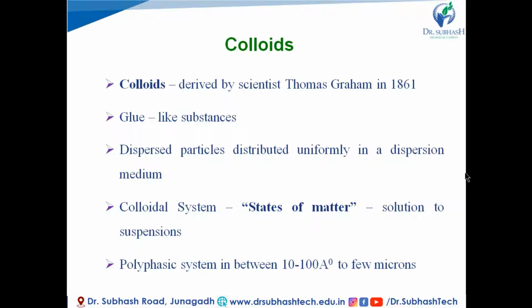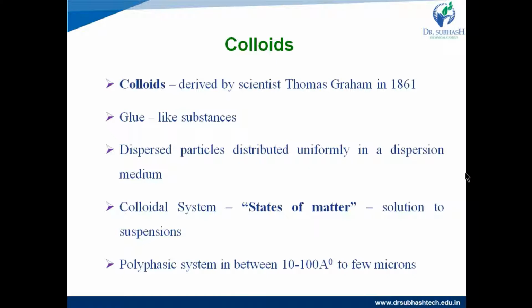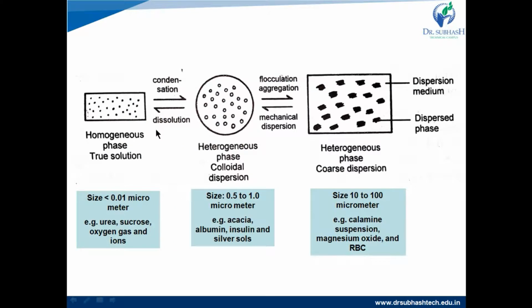Colloids are also a polyphasic system which has a size between 10 to 100 angstrom up to a few microns. As there is more than one phase, they are known as a polyphasic system. In this pictorial view we can see the homogeneous phase or true solution, the heterogeneous phase, that means the colloidal dispersion, and the heterogeneous phase, coarse dispersion.